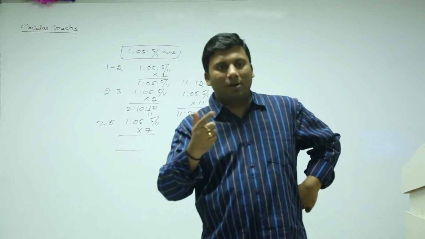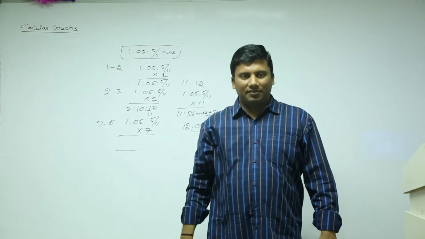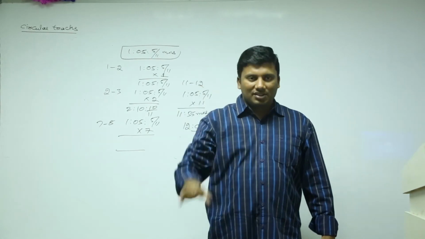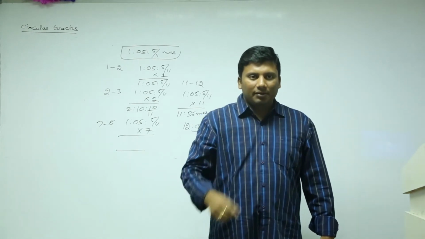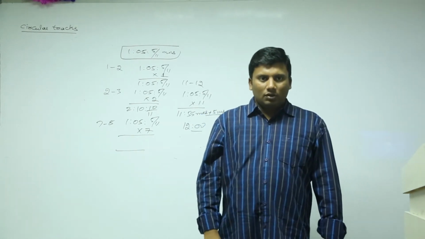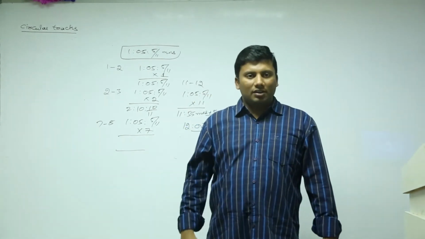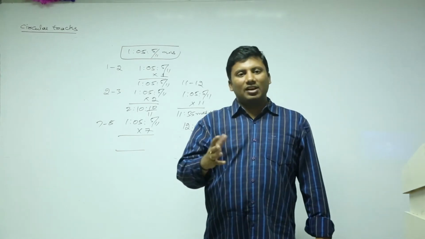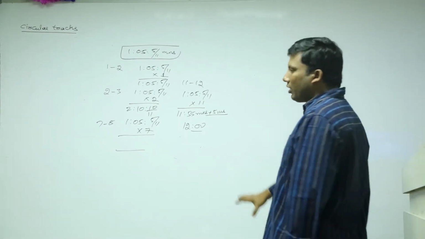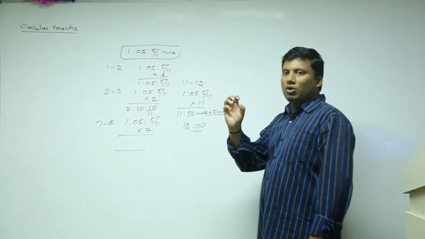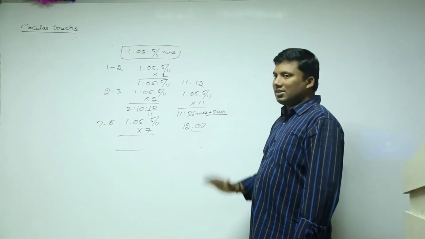Suppose I tell you another example, then I will correlate. Suppose I took a wall clock. Now it is showing 3:10. Now the wall clock is damaged and is not moving. But still it will show the correct time 2 times a day, because 3:10 will come once in 12 hours, and 24 hours means double. Same is the case here. In 12 hours it is 11 times, in 24 hours 22 times. You can do it using this, or you can do it using that. Two people, three people, if you understand, it's a very, very easy concept.